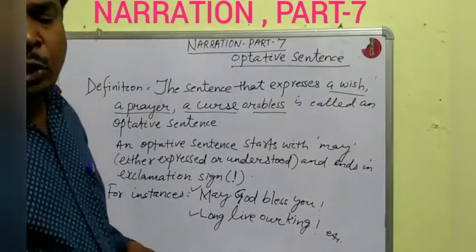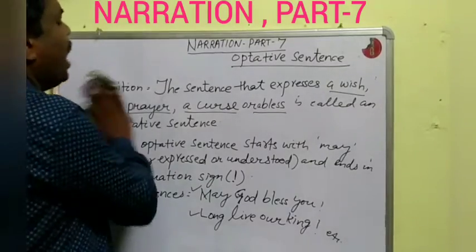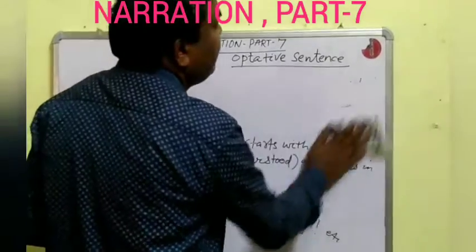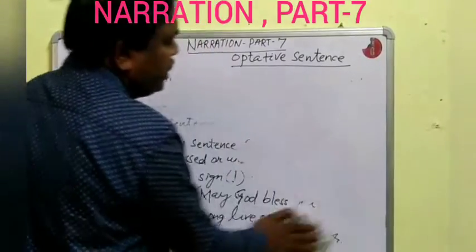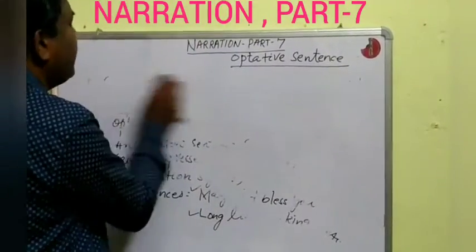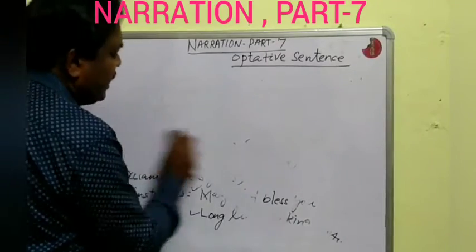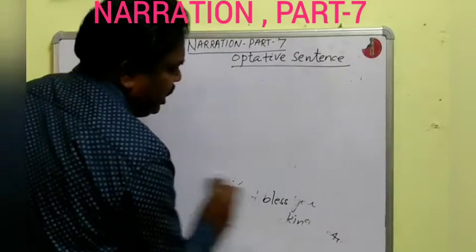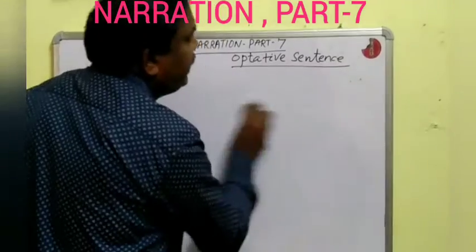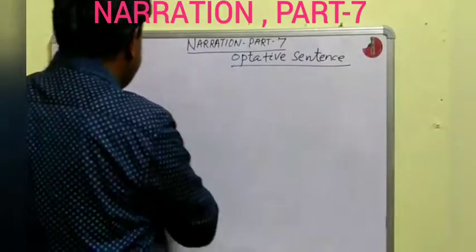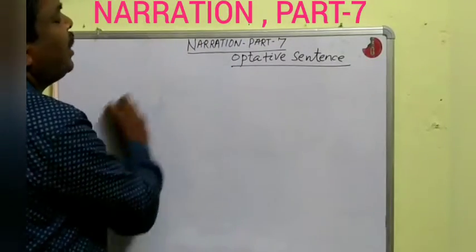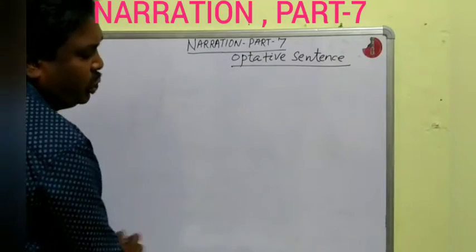Now we shall study how to change an optative sentence into indirect speech. You studied that an optative sentence starts with may, or sometimes it is understood.